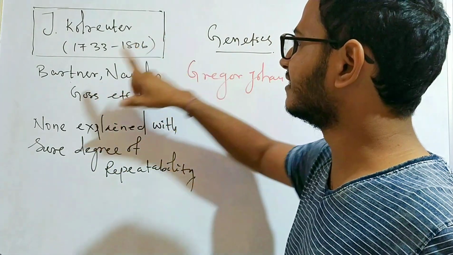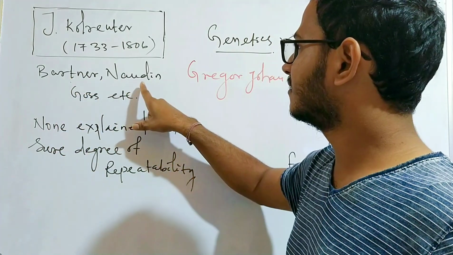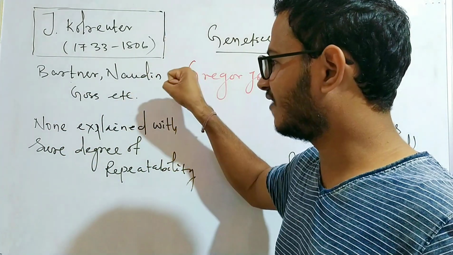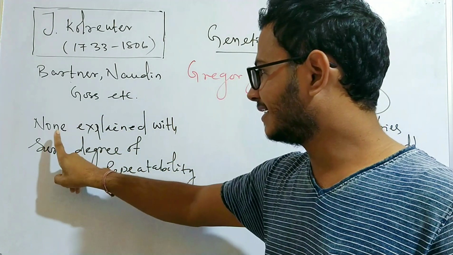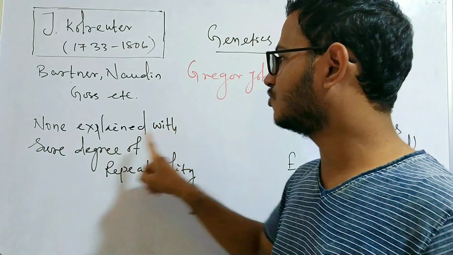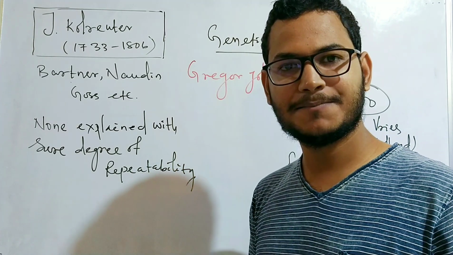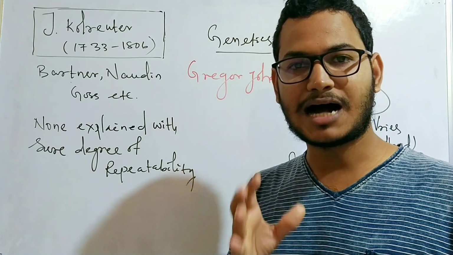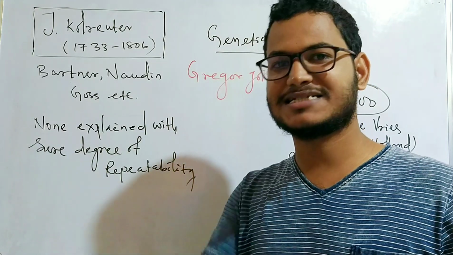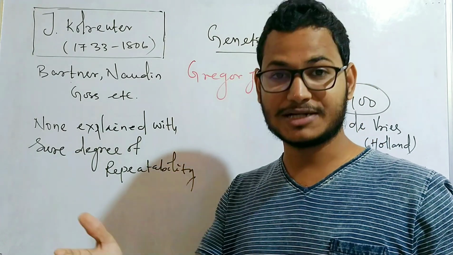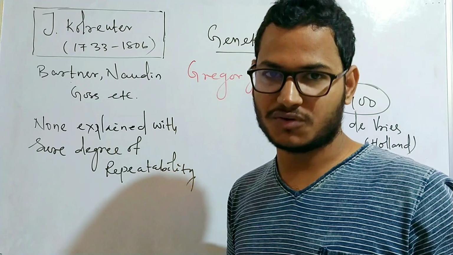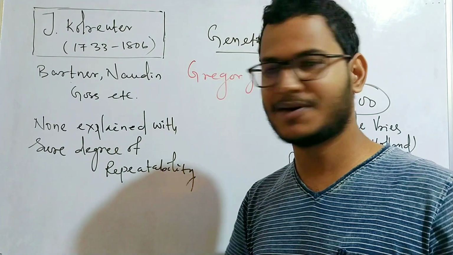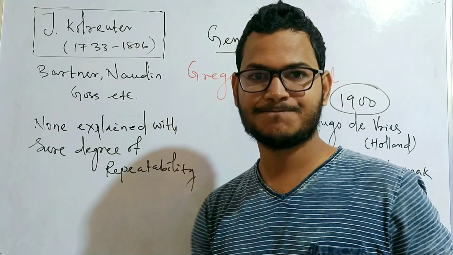But all these scientists, along with Buckner, Nordin and Gauss, failed to explain with a sure degree of repeatability how the characters of parents are going to be found in their offsprings. None of them explained it clearly.